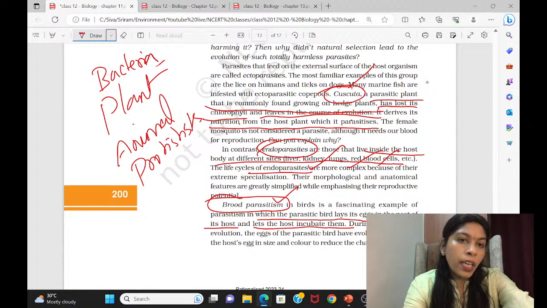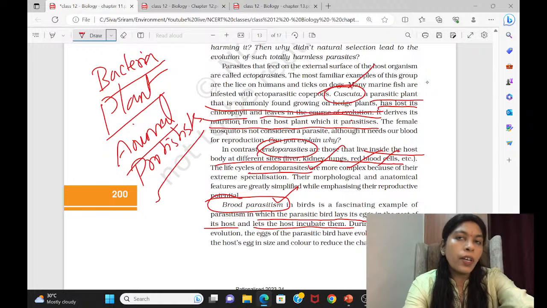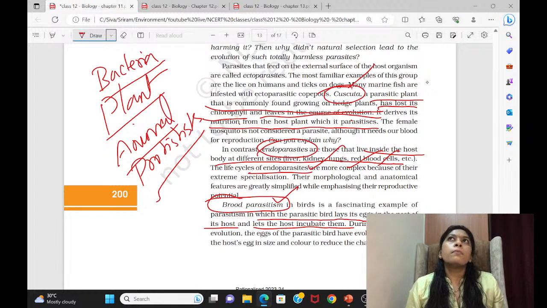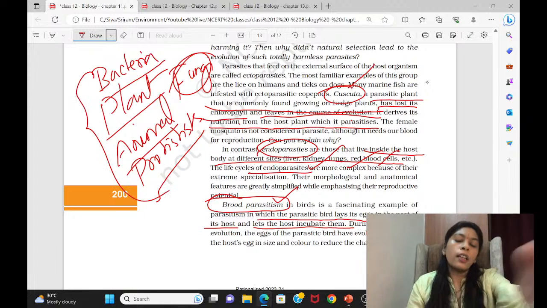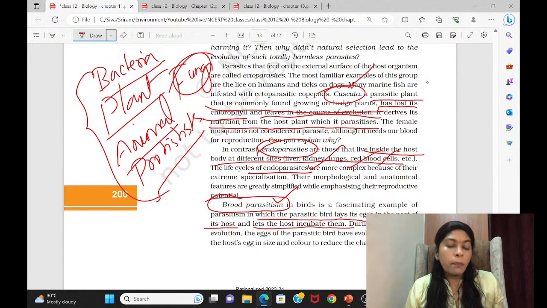But fungi, we have never heard about a parasitic fungi. Might be there is a parasitic fungi, you can also just refer to that. Okay, but these four are parasites, including a plant, like for example Cuscuta, and animals. There are a lot of examples.